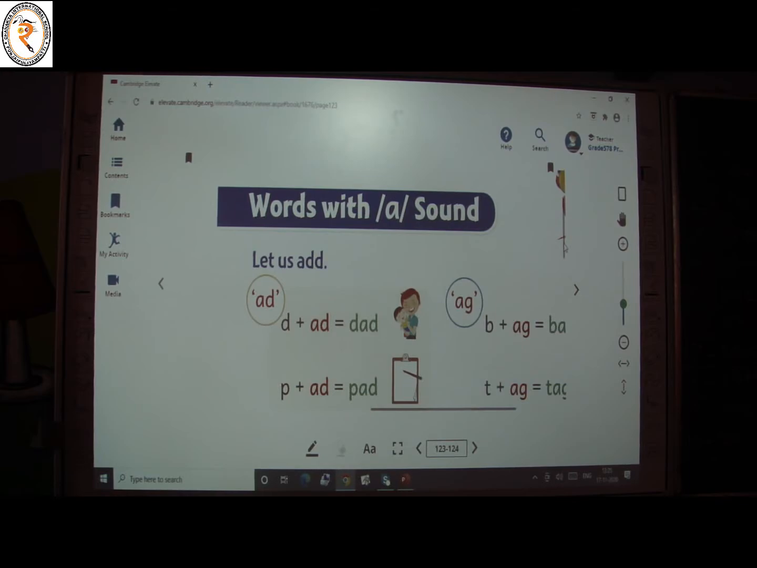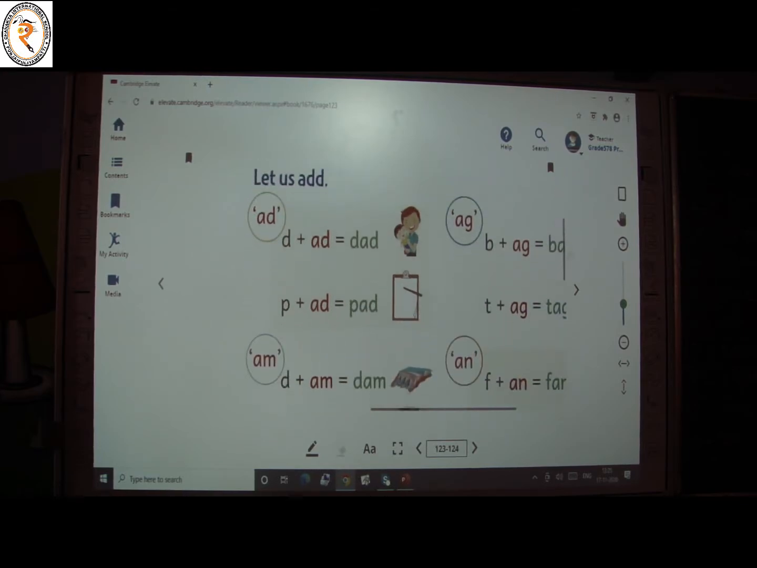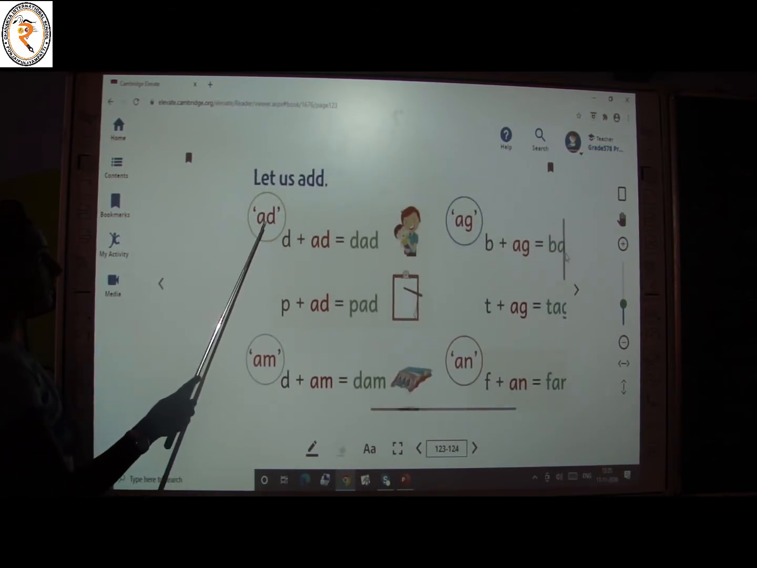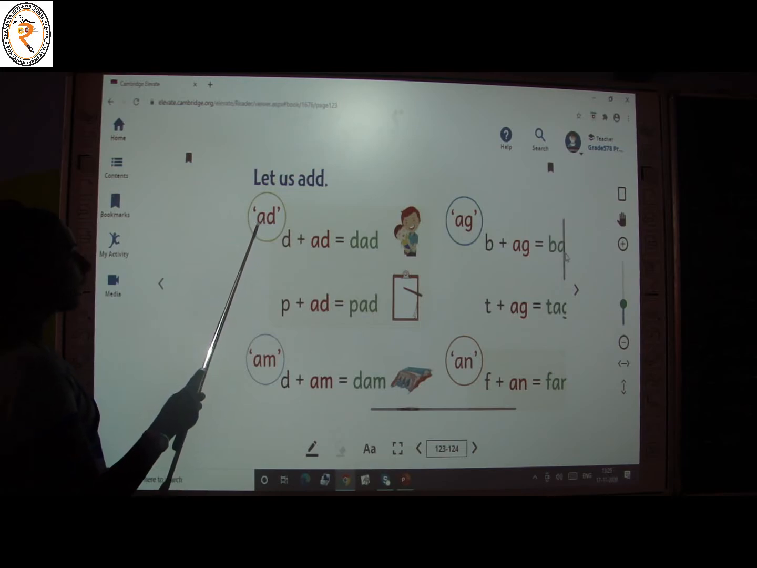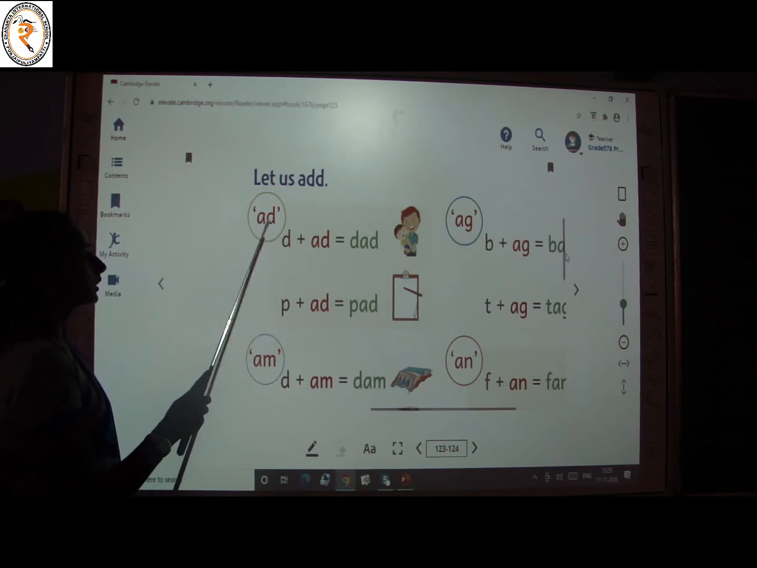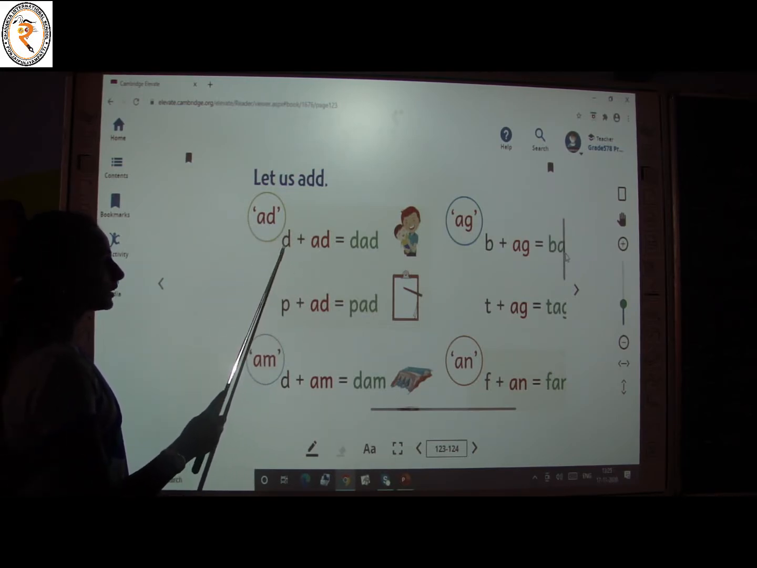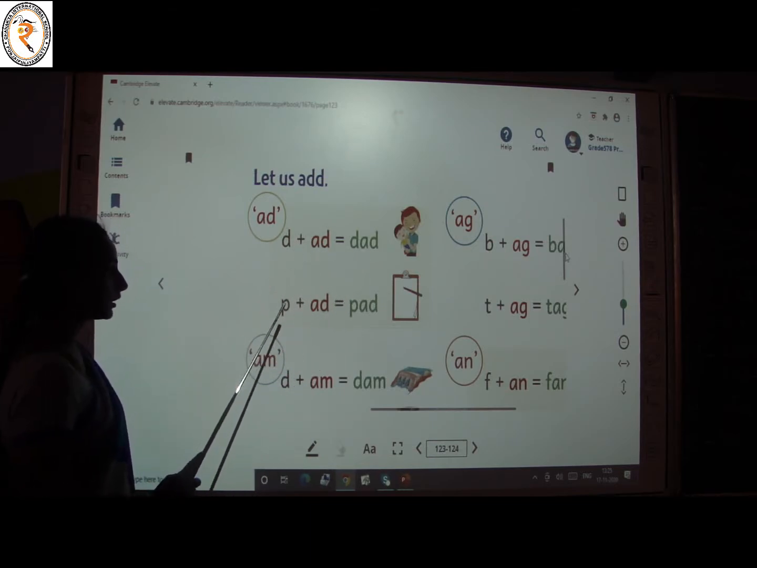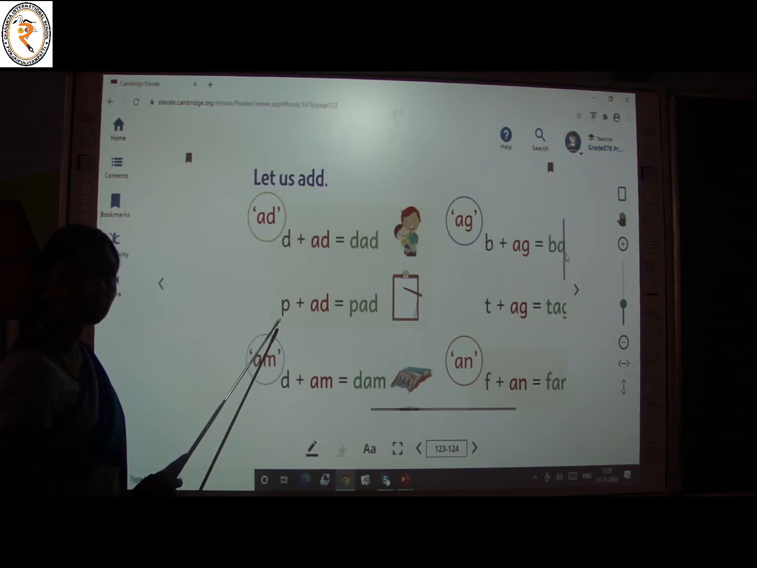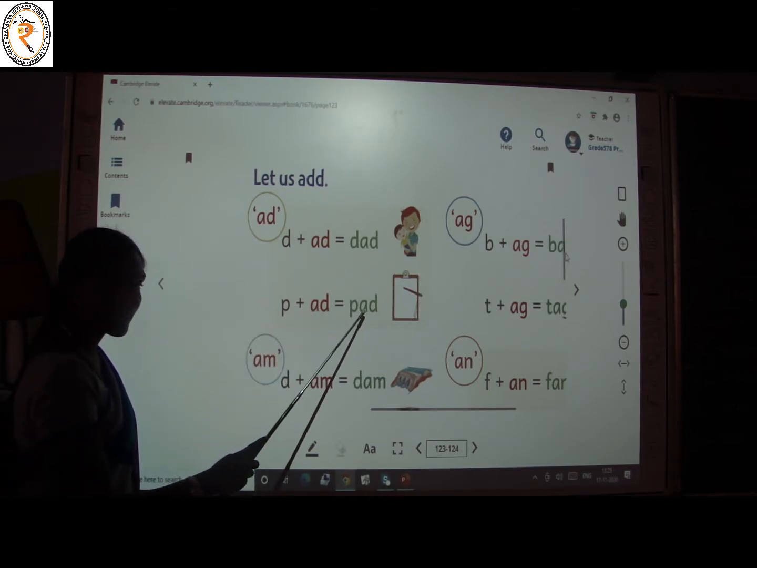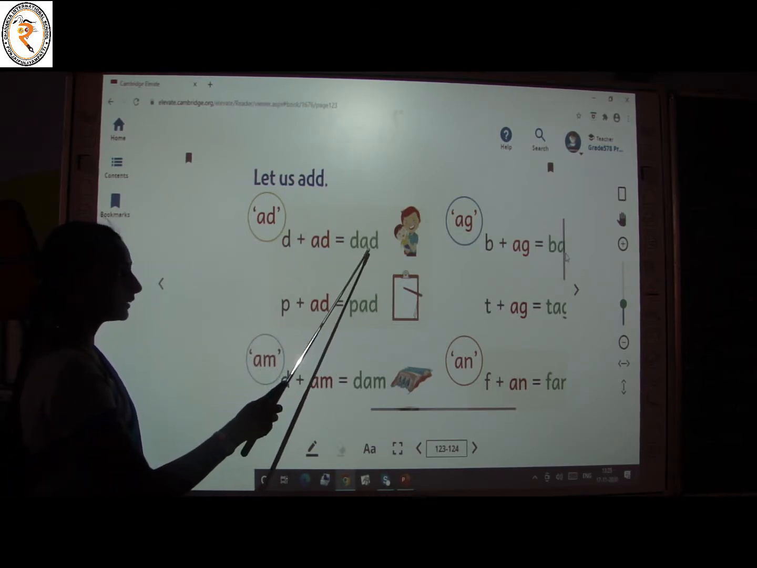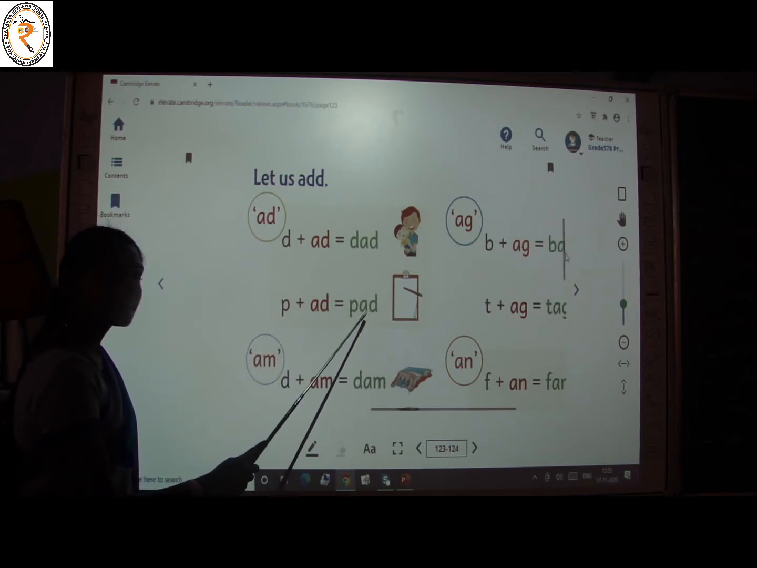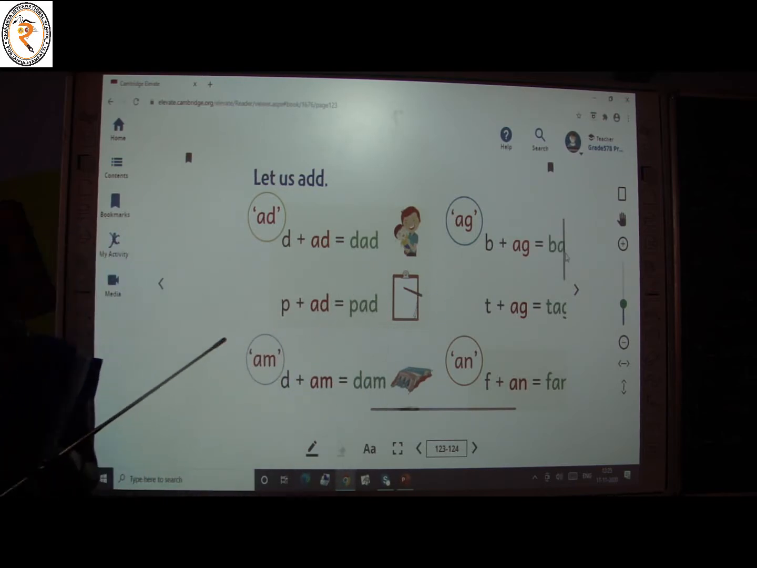Yes, the first one is, see here, AD. We have to read the letters together as add. Yes, D is added to add. Id plus add, dad. What is the sound of the letter P? Ip. Ip plus add, pad. Okay. Move to the next one.